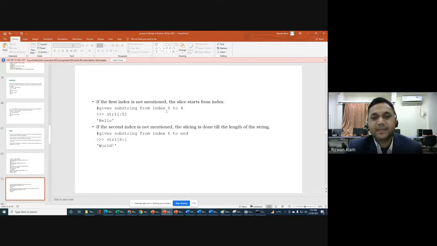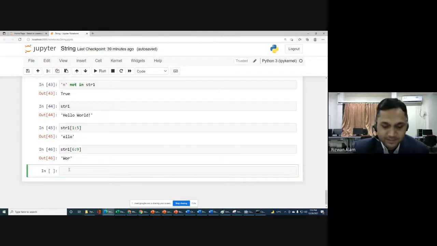The next point we have to keep in mind is that you can skip the start portion of your slice. Let me check that: if we write str1, then colon, and then for example 4, we are not writing 1 to 4 or 0 to 4.